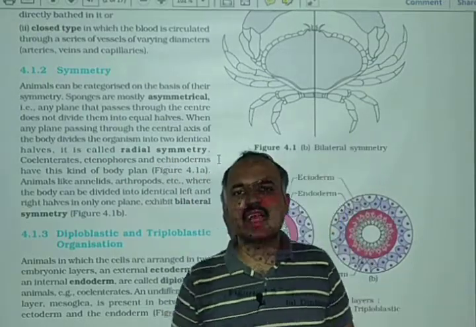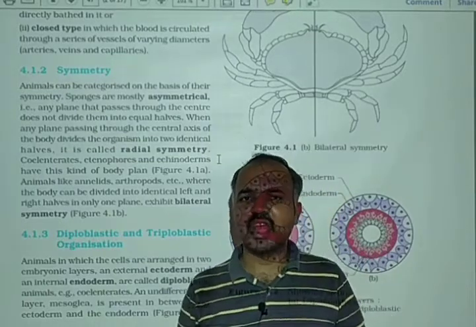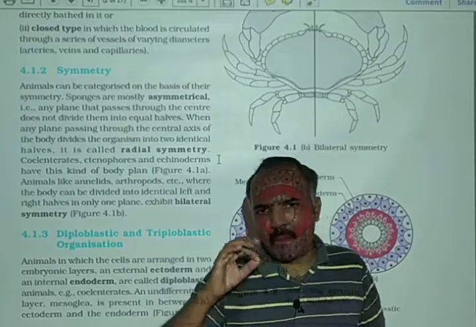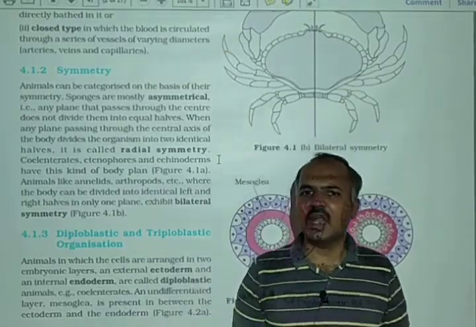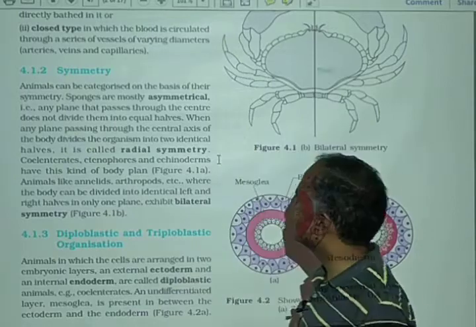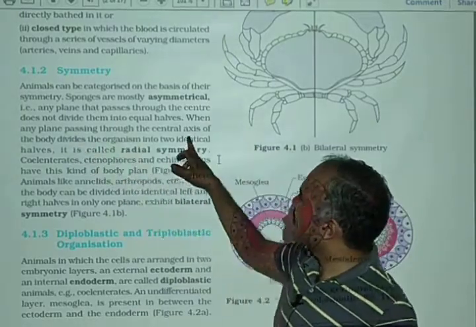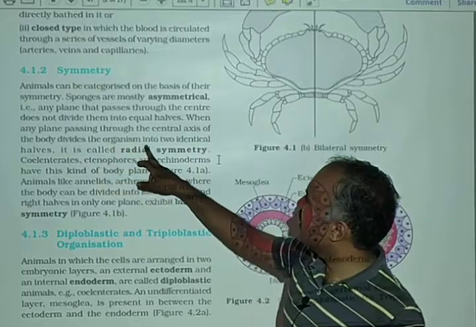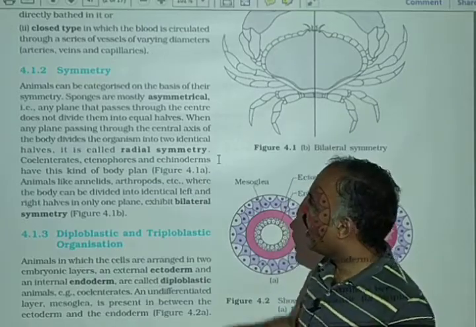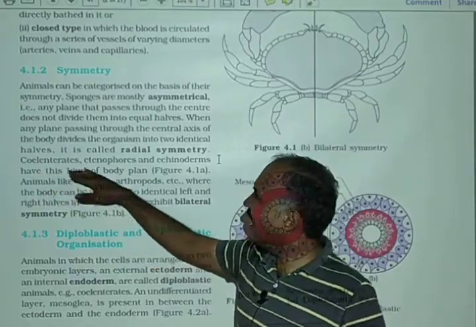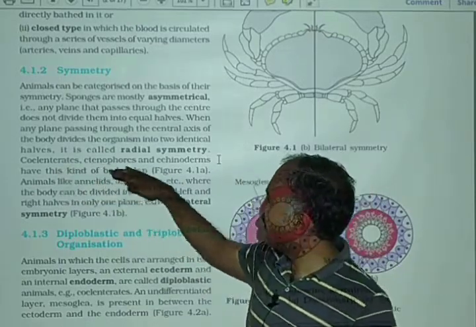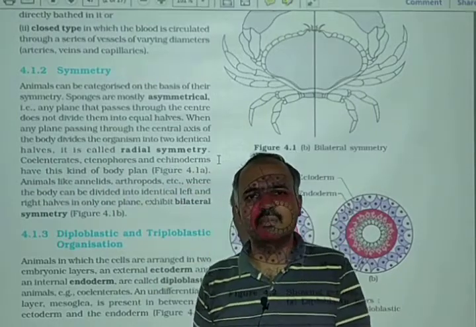In radially symmetrical animals we find many planes which can pass through the center and divide the body into 2 equal parts. Those animals are known as radially symmetrical animals. When any plane passing through the central axis of the body divides the organism into 2 identical halves, that symmetry is known as radial symmetry. Radial symmetry is exhibited by coelenterates, ctenophora and echinodermata.